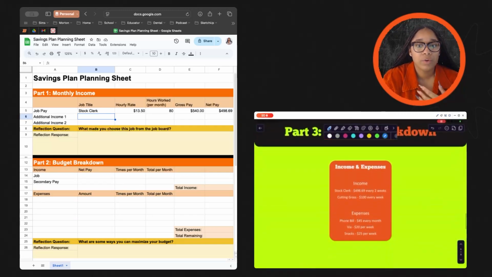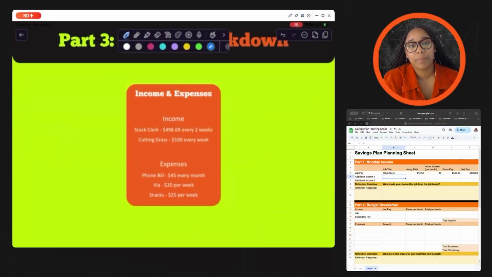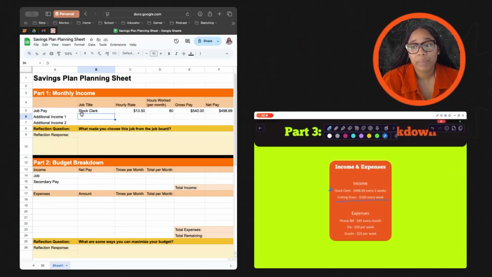All right, so now we're going to go into the budget breakdown. When we're looking at the budget breakdown, I have in here how much I'm getting, but I also see that Jordan cuts grass and he makes $100 every single week cutting grass. I'm going to go back into my planning sheet and put his additional income, and I'm going to put cutting grass.